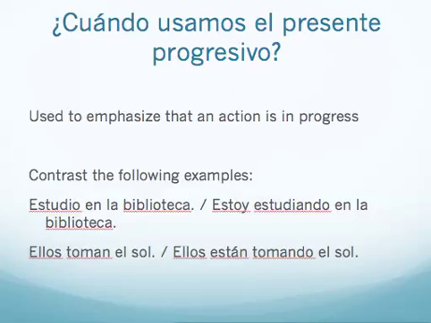Estudio en la biblioteca can mean I study in the library, I am studying in the library, I do study in the library. Estoy estudiando en la biblioteca means I'm studying in the library right now. Emphasis on the action in progress. And the second example, ellos toman el sol versus ellos están tomando el sol. When you use the regular present tense, which is ellos toman el sol, it can mean they sunbathe, they are sunbathing, or they do sunbathe. In the present progressive example, ellos están tomando el sol, they are sunbathing right now. Emphasis on the right now in progress.